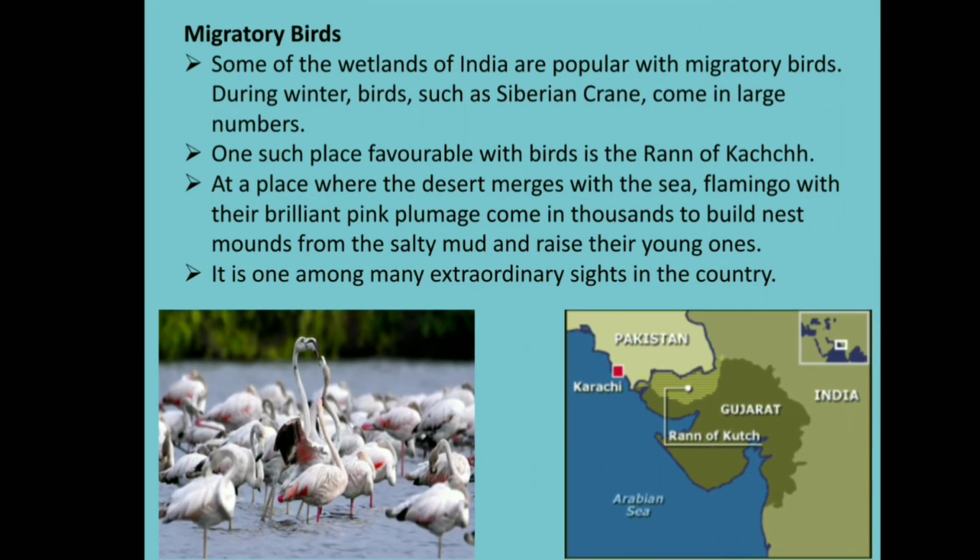Now let us study about the migratory birds. Some of the wetlands of India are popular with migratory birds. During winter, birds such as the Siberian crane come in large numbers. One such place favorable with birds is the Rann of Kutch. At a place where the desert merges with the sea, flamingos with their brilliant pink plumage come in thousands to build nest mounds from the salty mud and raise their young ones. It is one among many extraordinary sights in the country.